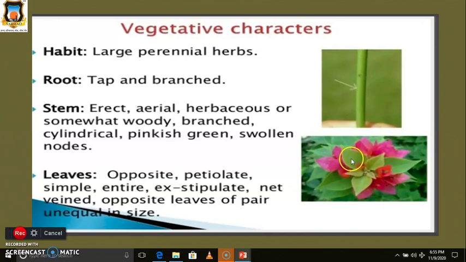Then their leaves. The leaves are opposite, petiolate, simple. They are exstipulate, meaning stipules are absent, and the leaves are unequal in size. So observe this diagram. Their leaves are irregular, meaning some leaves are smaller and some are larger in shape.